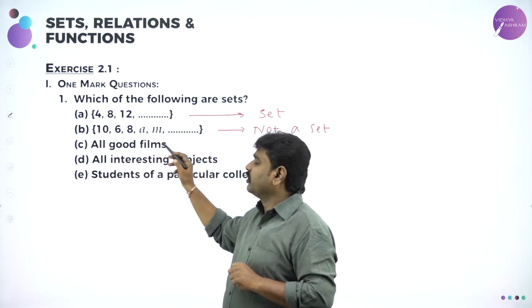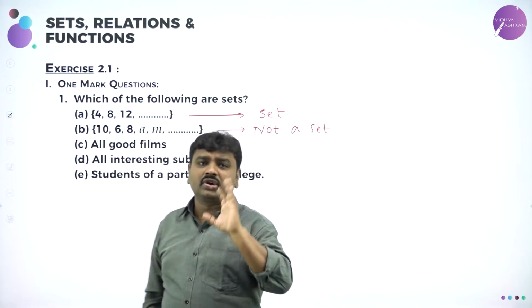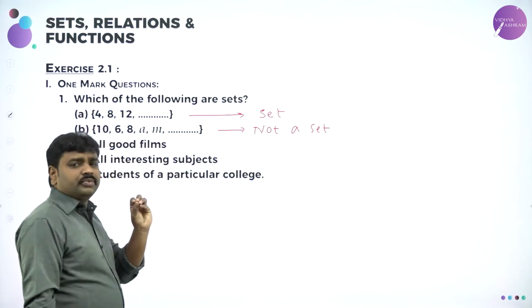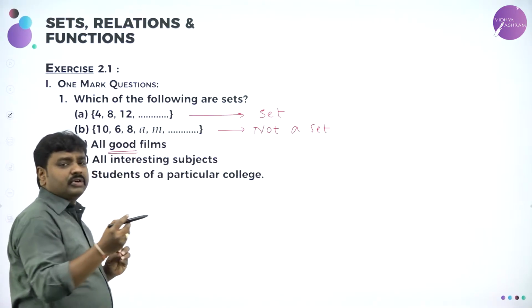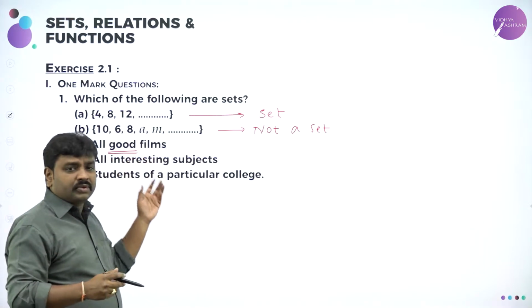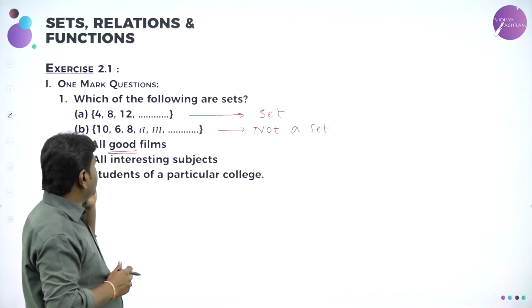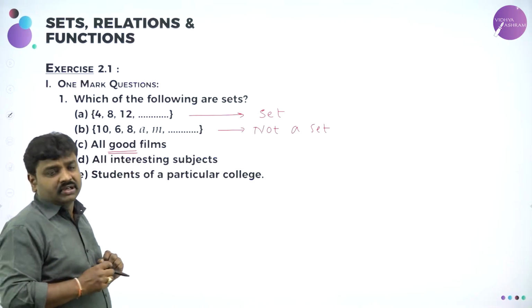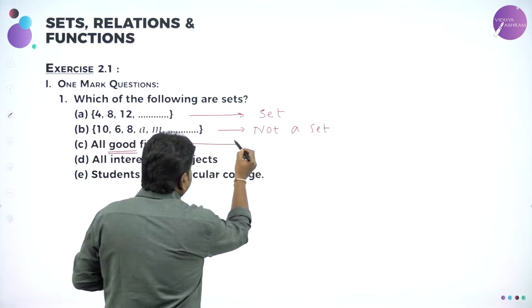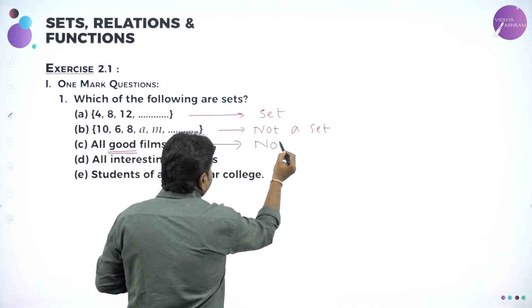And all good films. Collection of all good films. So all good films, for some people, films may be good. Some films, for their opinion or in their context, may not be good. When they use the word good, we cannot club it. So therefore, this is not a set.